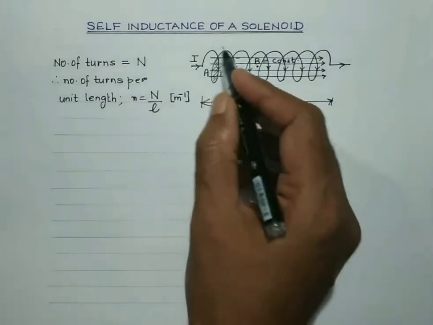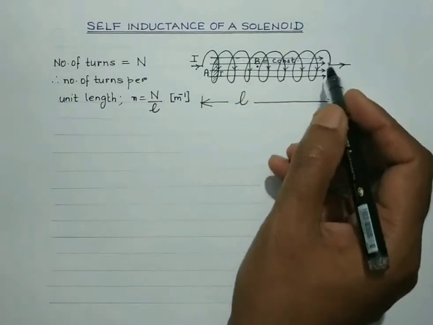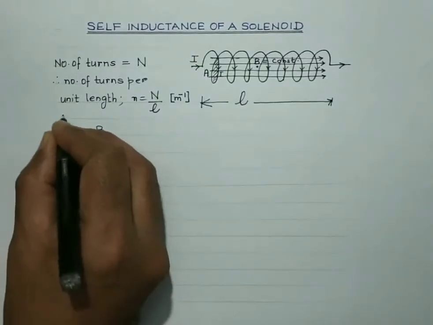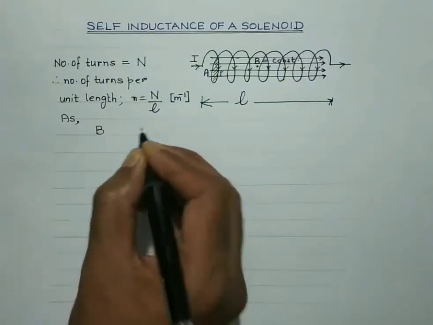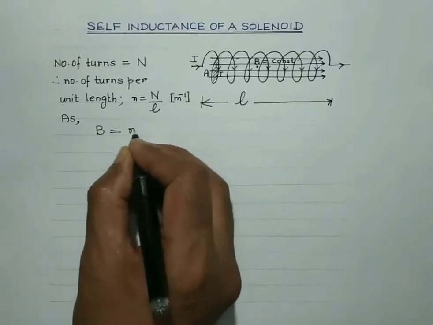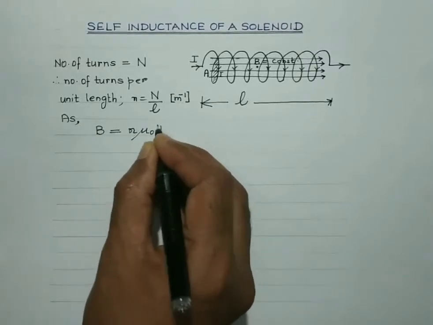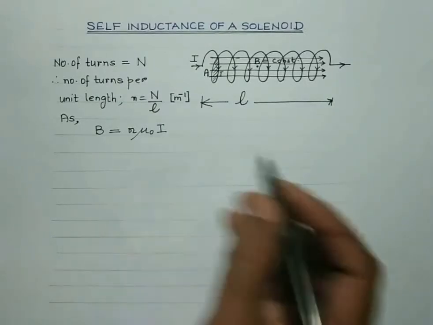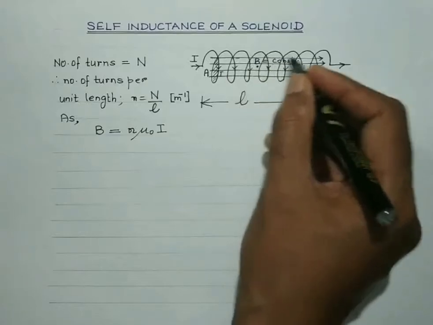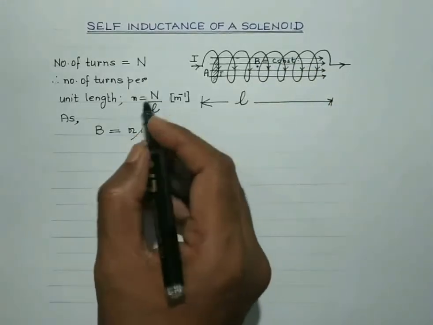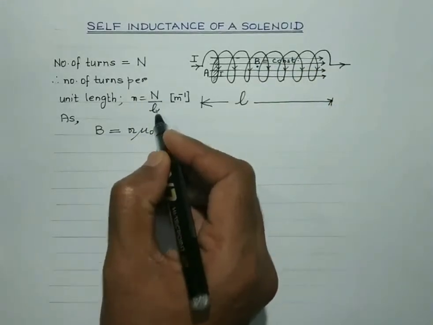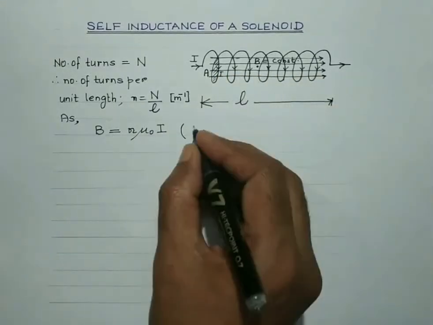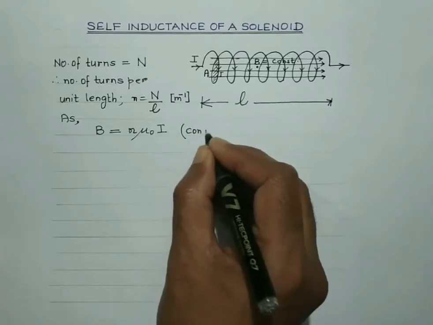In the previous unit, we discussed that the strength of the magnetic field at any point inside a current carrying solenoid is given by n mu naught I. Mu naught is the absolute permeability of free space, I is the current through the coil, and n is the number of turns per unit length.